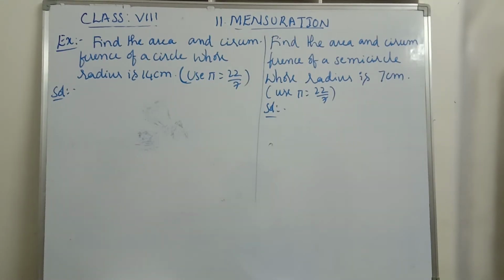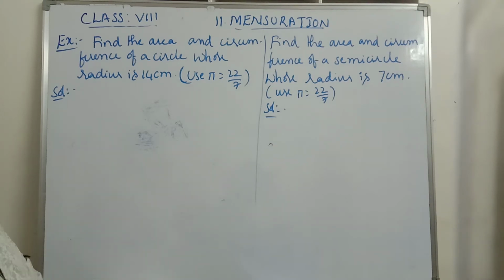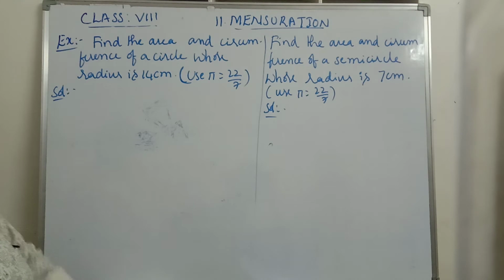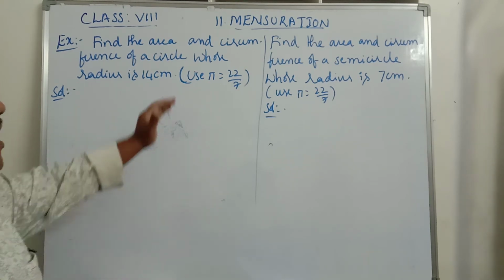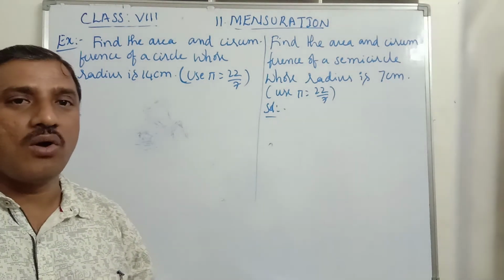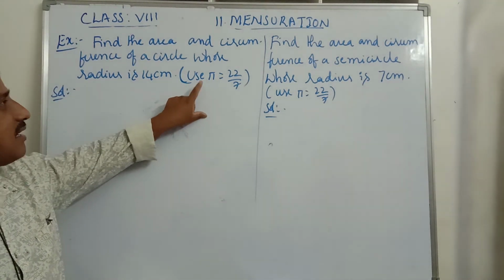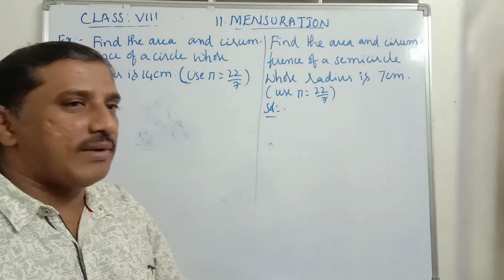Now we will discuss one question to find area and circumference of a circle and semicircle when the radius is given. Find the area and circumference of a circle. Circumference is nothing but the perimeter, whose radius is 14 centimeters. Use pi is equals to 22 by 7. It is mentioned here, so use pi is equals to 22 by 7.